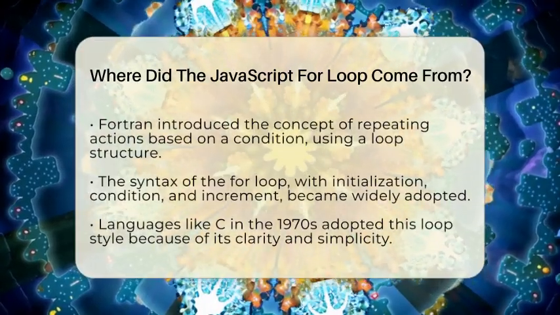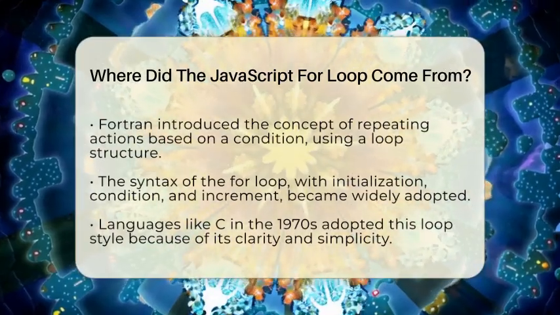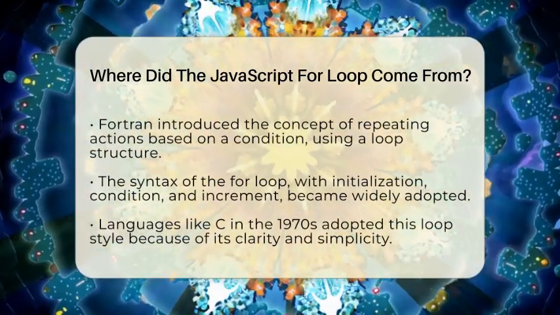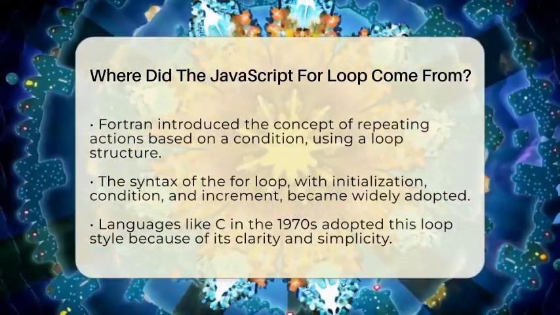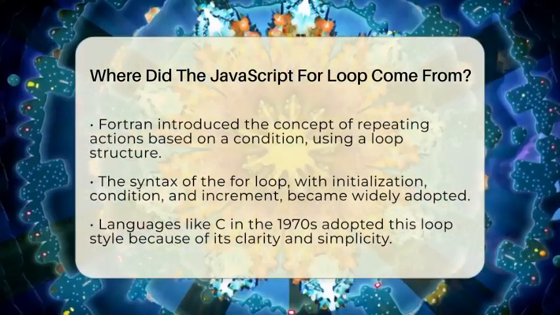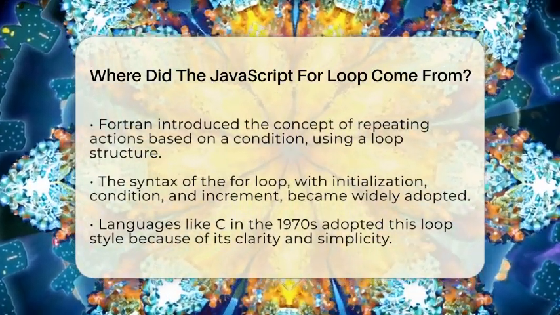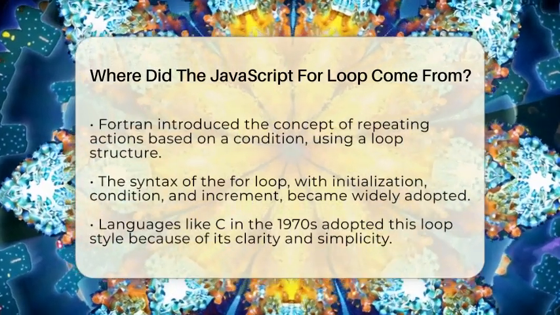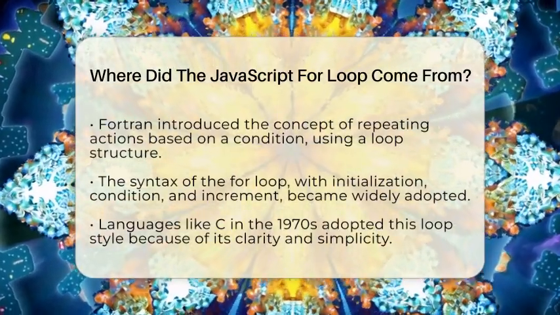The syntax of the for loop with its three parts, initialization, condition, and increment, became very popular. It was clear and easy to understand. Many languages followed this pattern because it made controlling repetition straightforward. Languages like C, which came out in the early 1970s, adopted this style. When JavaScript was created in 1995 by Brendan Eich at Netscape, it borrowed many ideas from these earlier languages. The for loop was included because it was already familiar to many programmers.